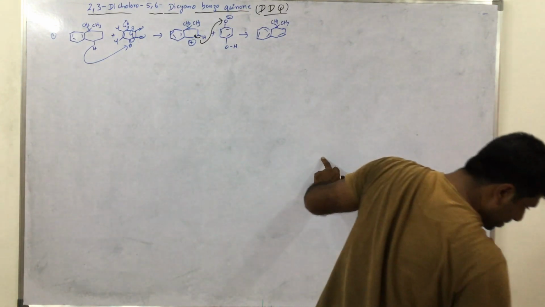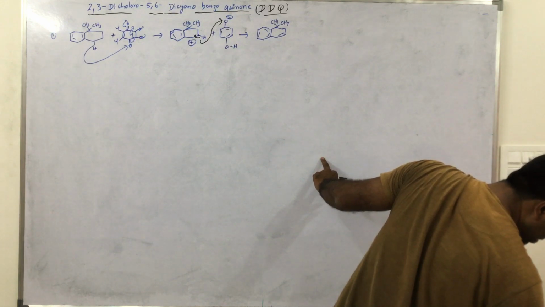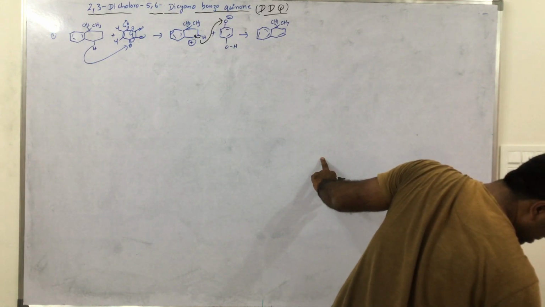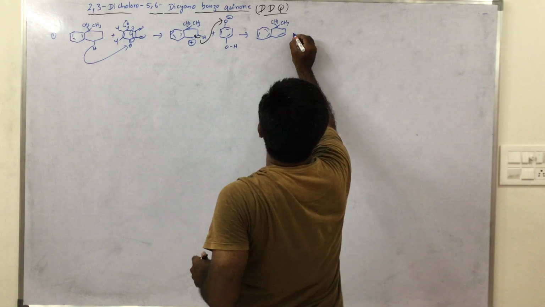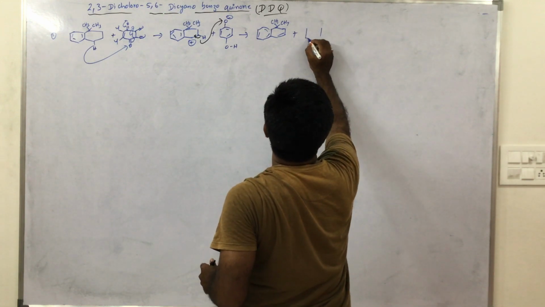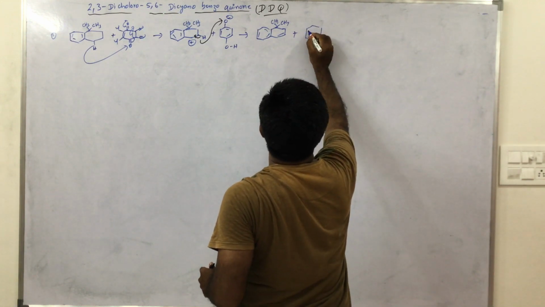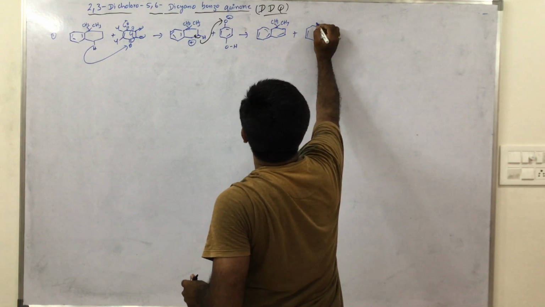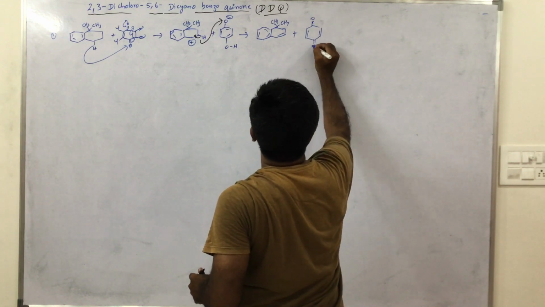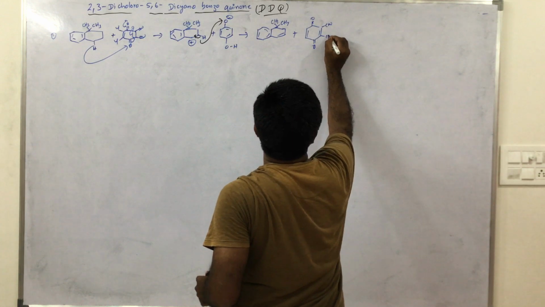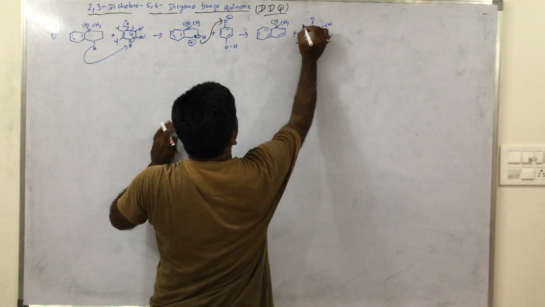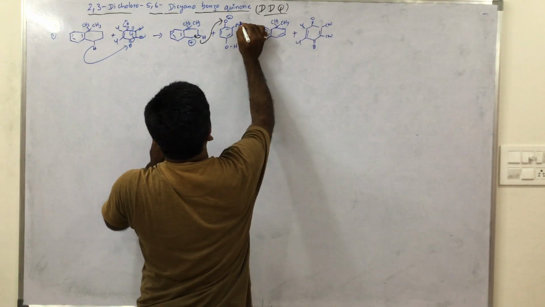Now one more DDQ, one more DDQ, CN, CN, Cl, Cl.